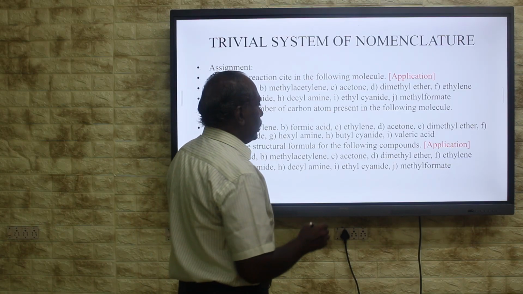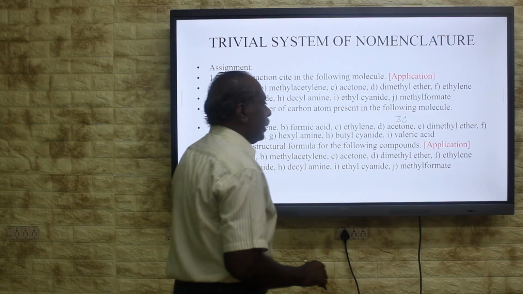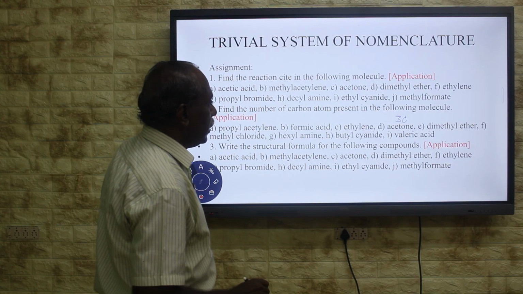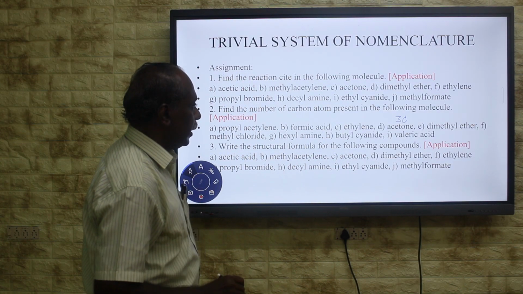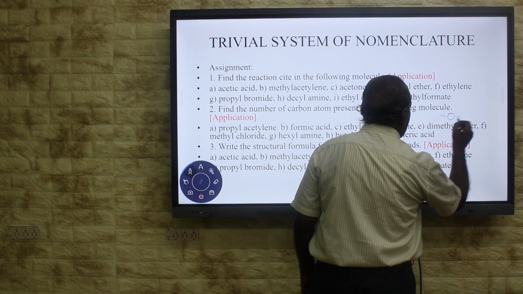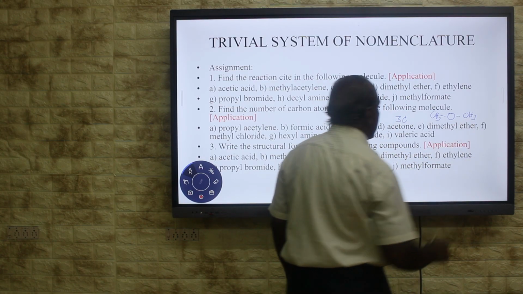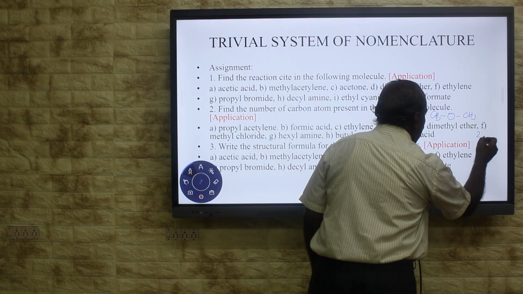Then acetone, it is the first member of ketones, it is having 3 carbons. Then dimethyl ether, how many carbon atoms are present in it? Here ether is an oxygen. Either side of oxygen is having a methyl. There will be 2 methyl groups, 2 carbons will be there. This compound is having 2 carbons.